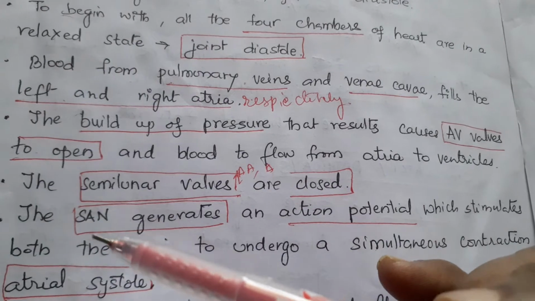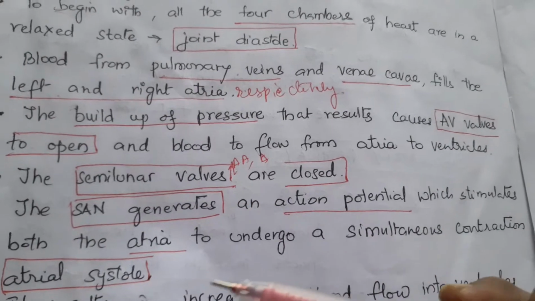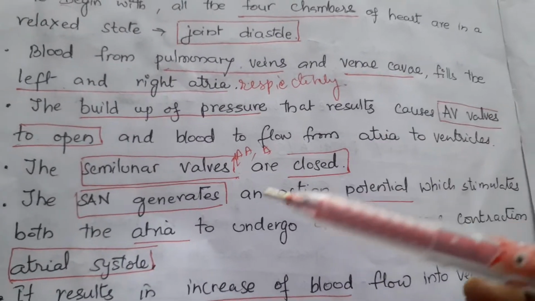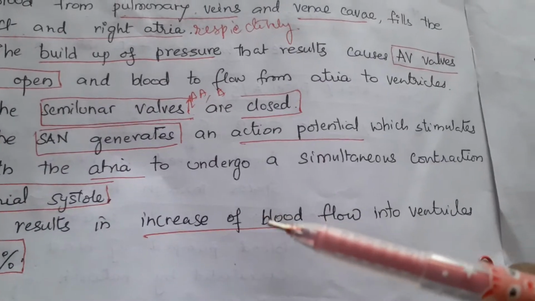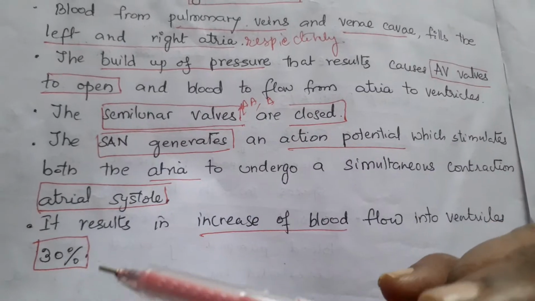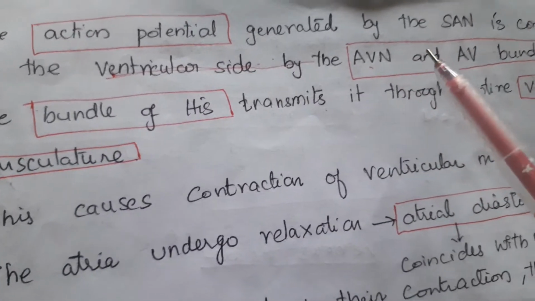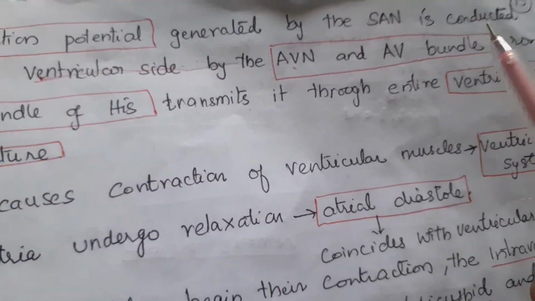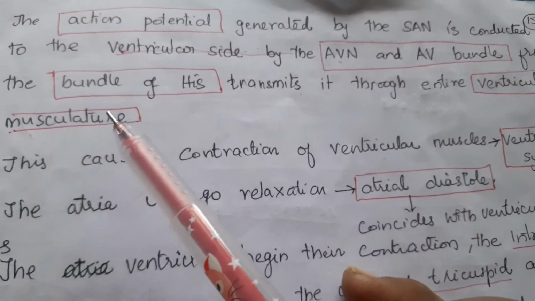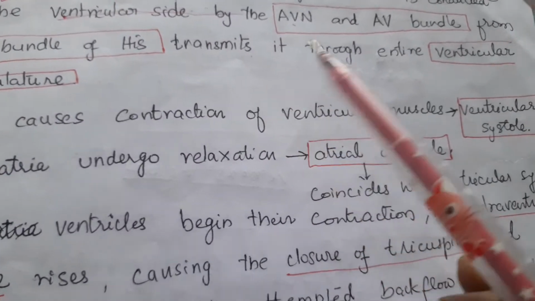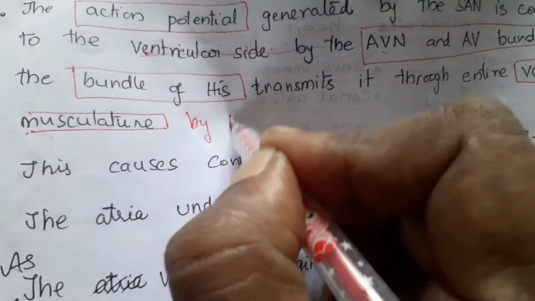The SA node, the sino-auricular node, generates an action potential which stimulates both atria to undergo simultaneous contraction. That is called atrial systole. It increases the blood flow into the ventricles from the auricles by 30%. The action potential generated by the SA node is conducted to the AV node and AV bundle, and from the bundle of His it is transmitted to the entire ventricular musculature by Purkinje fibers.